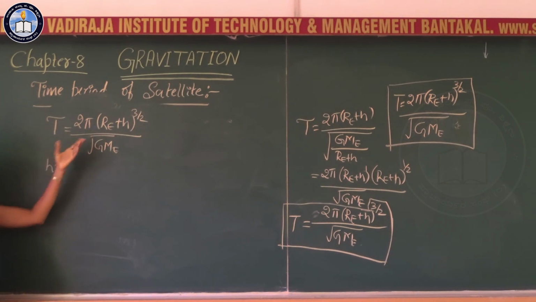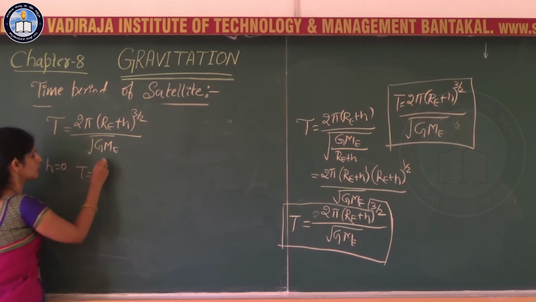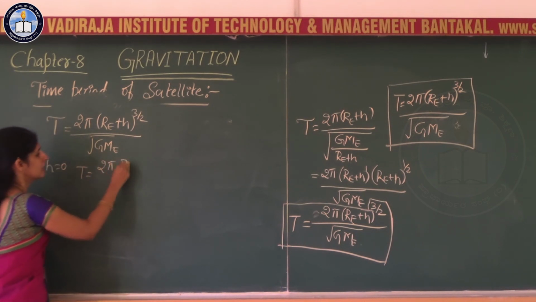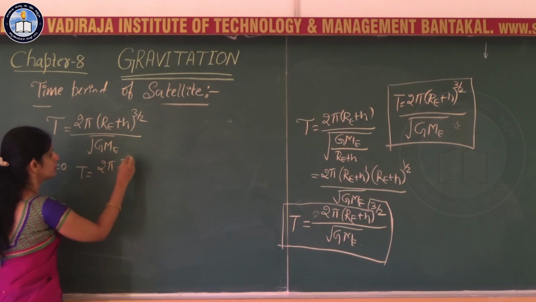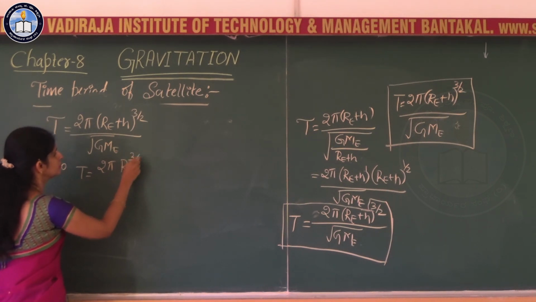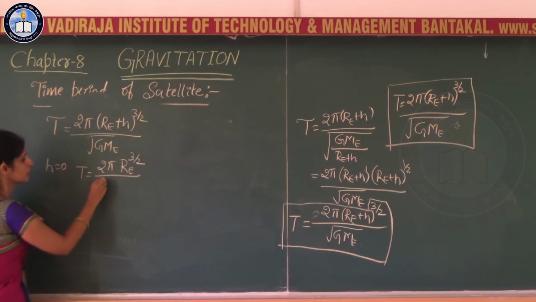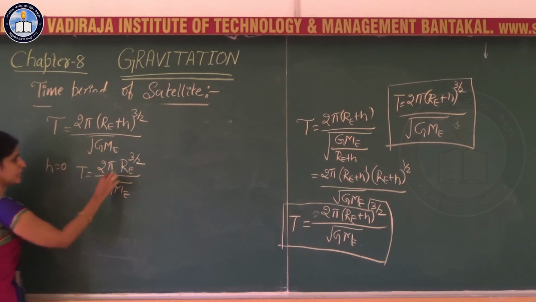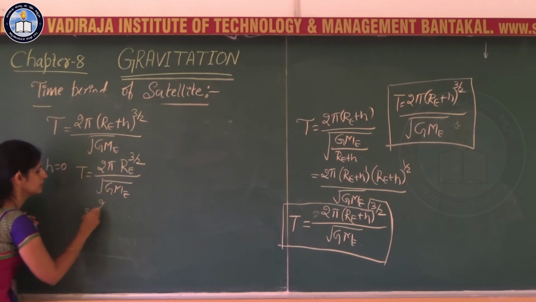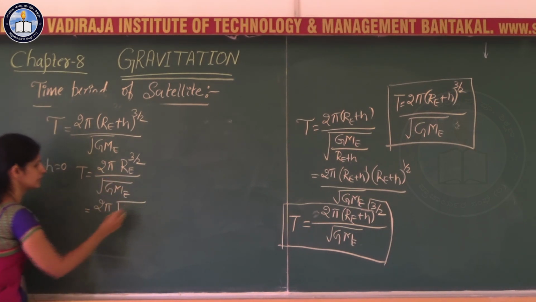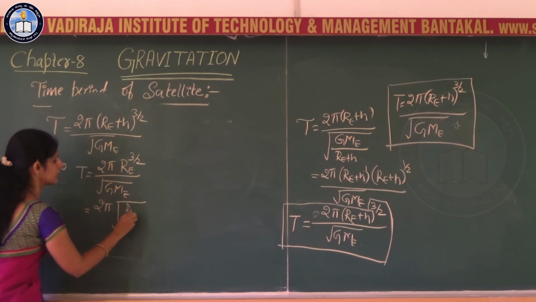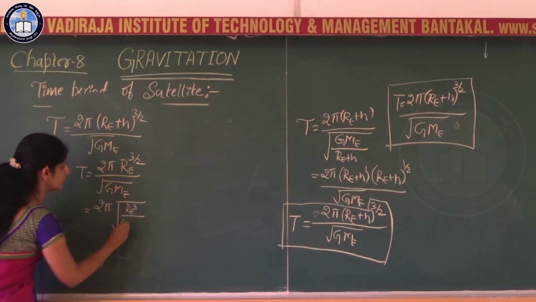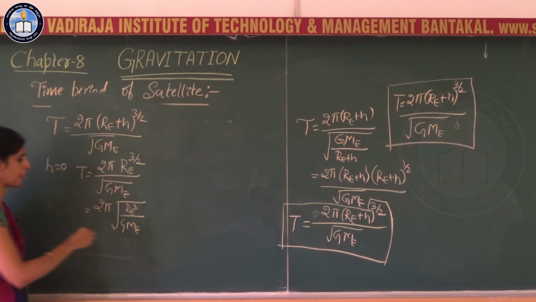So if you put h is equal to 0, the period is equal to 2 pi R_E to the power 3 by 2 divided by root G M_E. If you take this R_E inside the square root, that is nothing but R_E cube divided by G M_E.